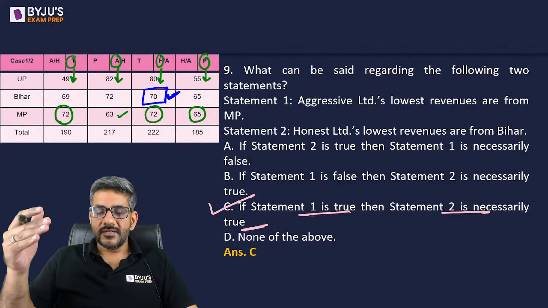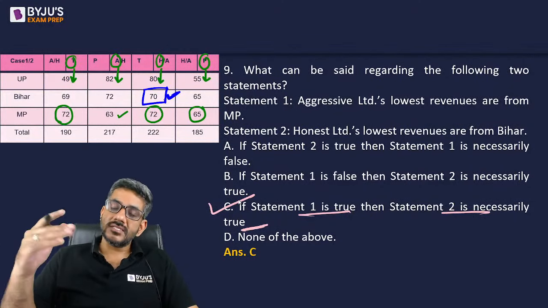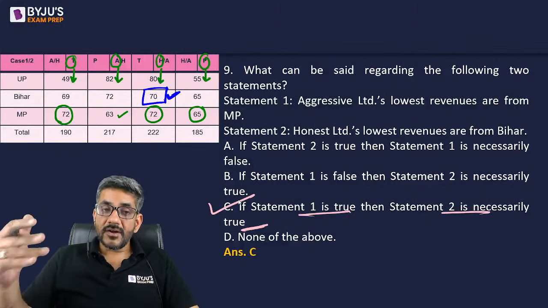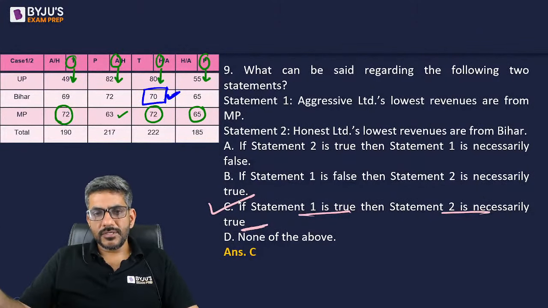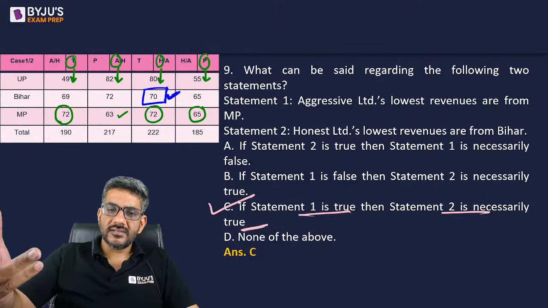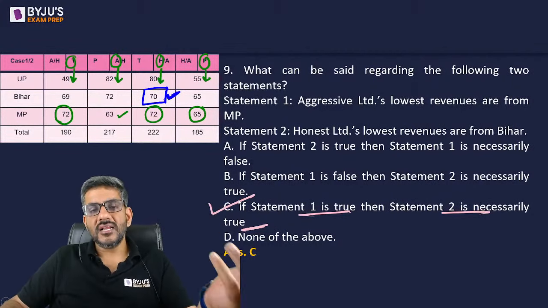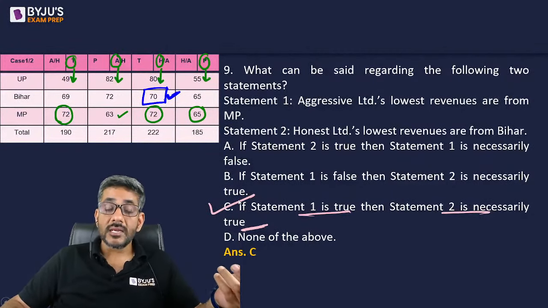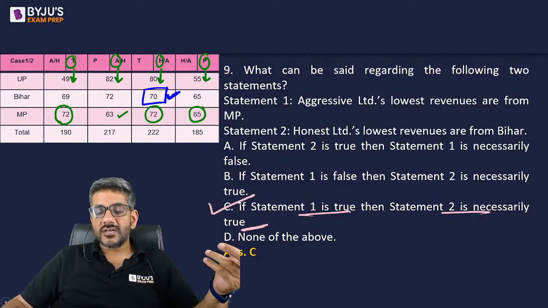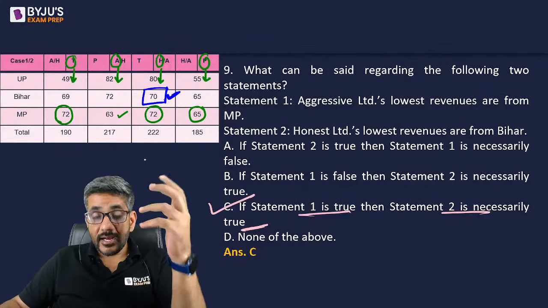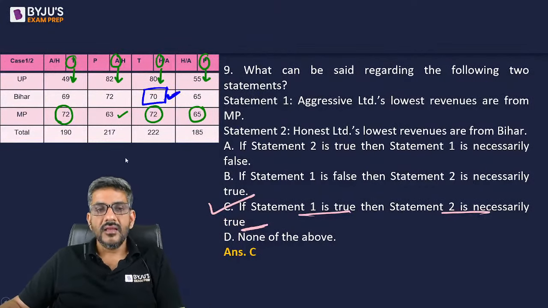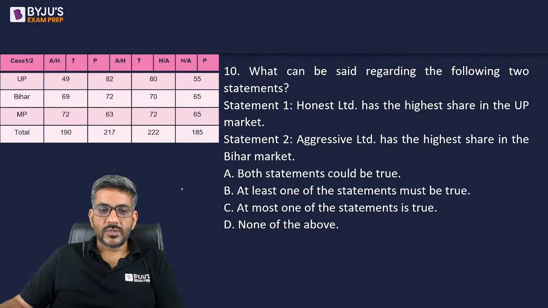So I assume the first statement to be true, and I found the second to be automatically true. If I did not find the second statement to be true in such a case, then I would have checked the first as false. Let us say the first is false. Then what happens to the second? If that also does not give me the answer, I would assume, what if the second one is true? Then what effect does it have on the first? That way I could have checked it. Okay. I'll move ahead to question number 10 now.